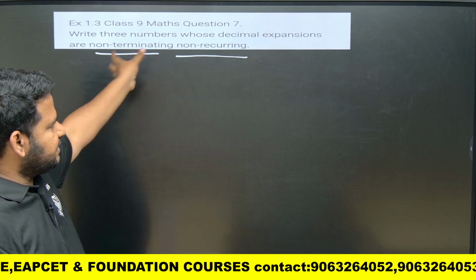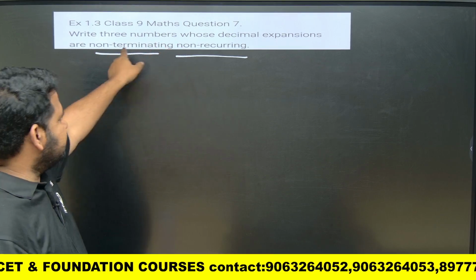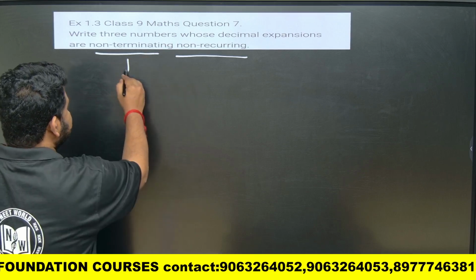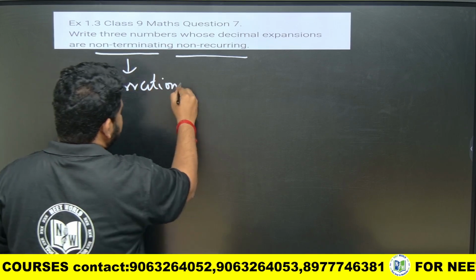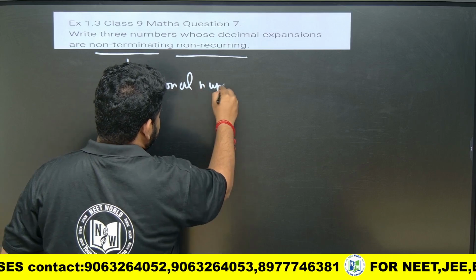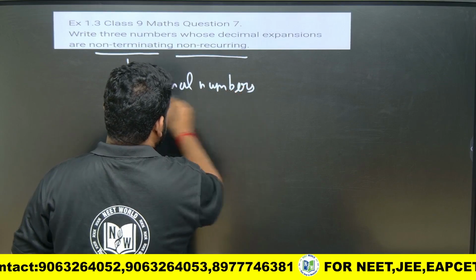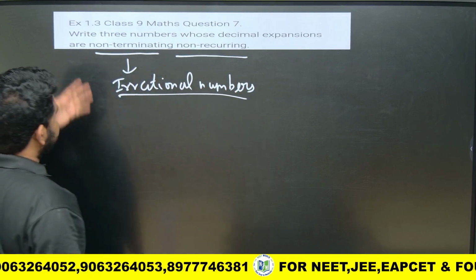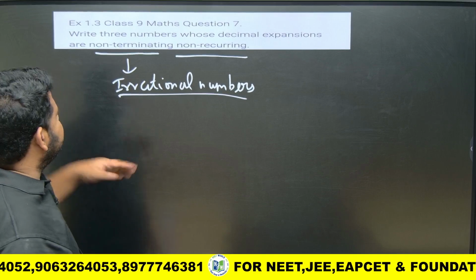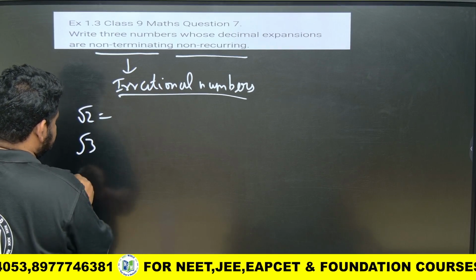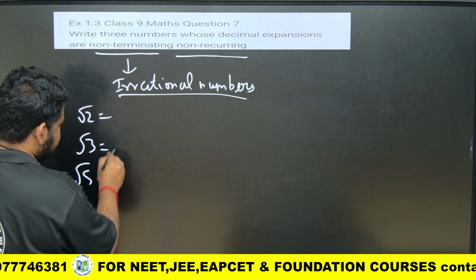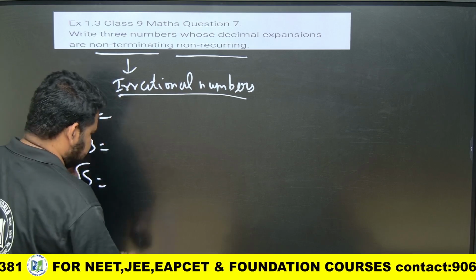If it is non-terminating and recurring, it is a rational number. If it is non-terminating and non-recurring, it means it is an irrational number. They are asking for irrational numbers. So you can write three numbers. You can write root 2 is equal to something, root 3 is equal to something, and root 5 is equal to something. If you know these values, you can write them.